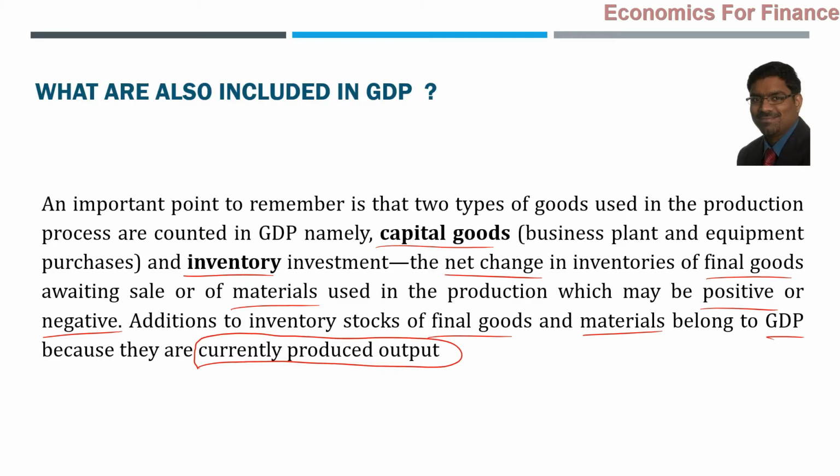Can we consider capital goods as intermediate goods? That is a problem. Let us take another example. Let us say a tractor is purchased by a farmer. Is the tractor a final good or an intermediate good here? Question comes. Definitely people are not going to buy a tractor. A tractor is used in the production process of agricultural produce, which the people will buy later. So is a tractor an intermediate good? Can we say that? Answer is no.